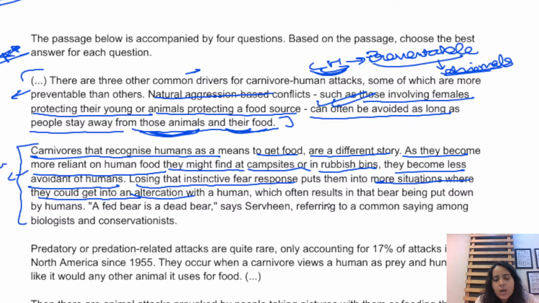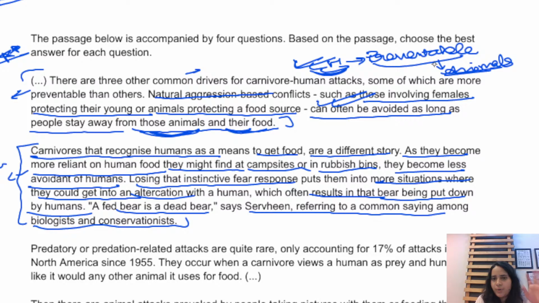All right, so your paragraph 1 talks about in human carnivore attack, there are few attacks that can be preventable, and the kind of attacks that are preventable would be if, let's say, the people would stay away from animals and their food sources, and also from the animals who are trying to protect their young ones or the food source, right? Now the second paragraph talks about there are certain attacks that are not preventable, right? In that category, when they would become habituated to humans.